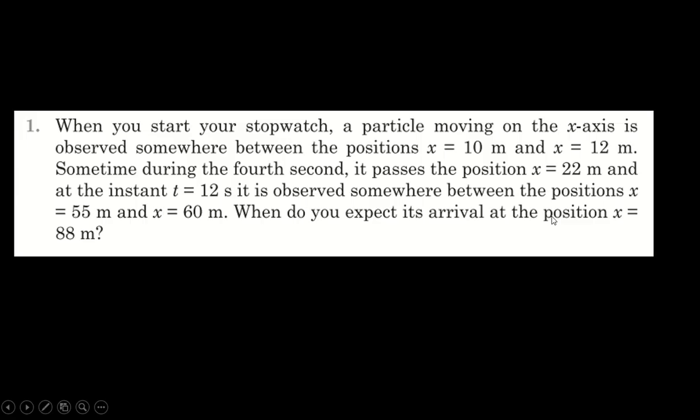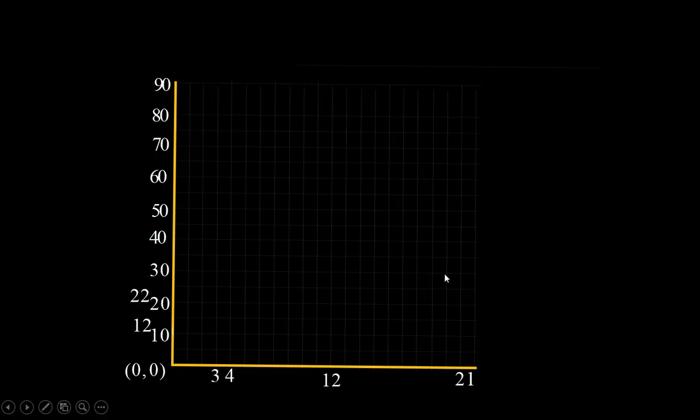So when do you expect its arrival at position x equal to 88? So it's a different kind of question. Rather than a particular x versus particular time, the given values are in terms of an unknown x in a range and unknown time in a range. Okay, so let's see how to tackle this question. It's a beautiful question. So I'm drawing a graph.